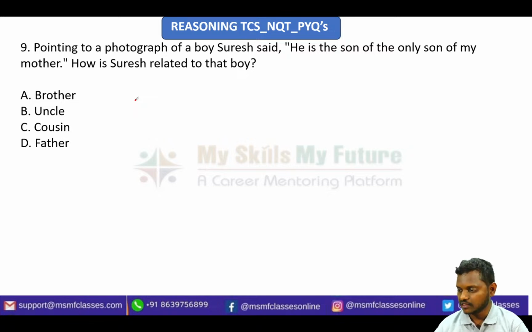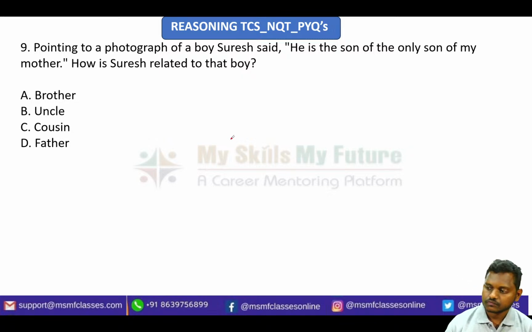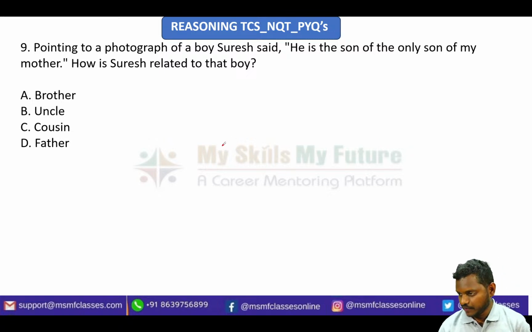If anybody got the answer, just comment in the section, such as A, B, C, D, whatever the option is.